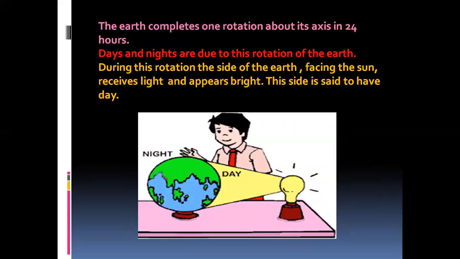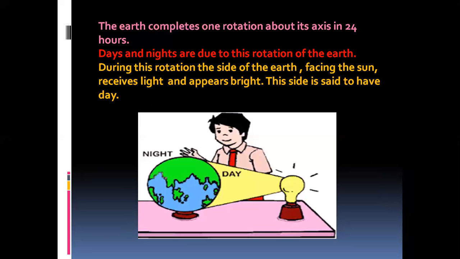The Earth completes one rotation about its axis in 24 hours. That is 1 day. So day and night are due to this rotation of the Earth. During this rotation, the side of the Earth facing the Sun receives light and appears bright. This side is said to have daytime. You can see the picture, children. Here the globe and bulb are placed. Where the light is falling, that side we call the day, because it is bright. The other side is called night.